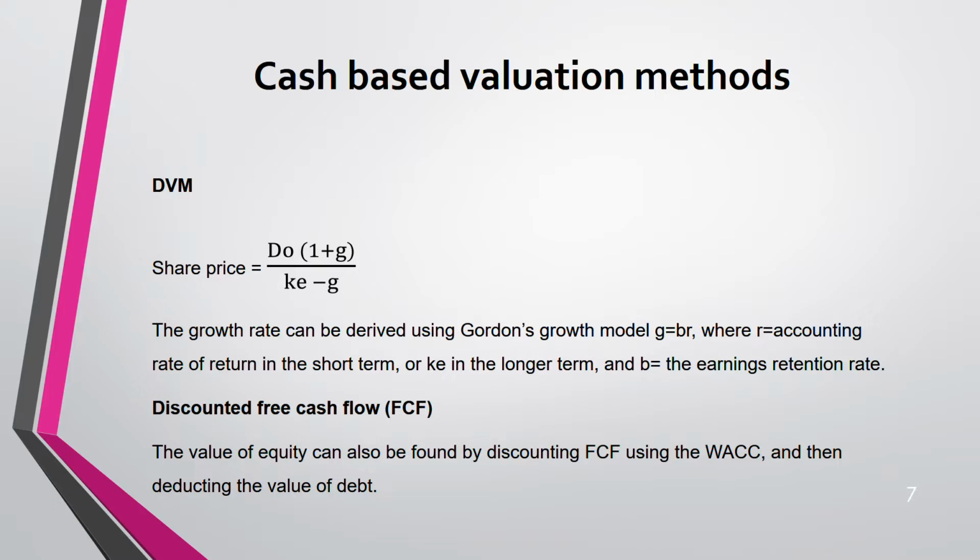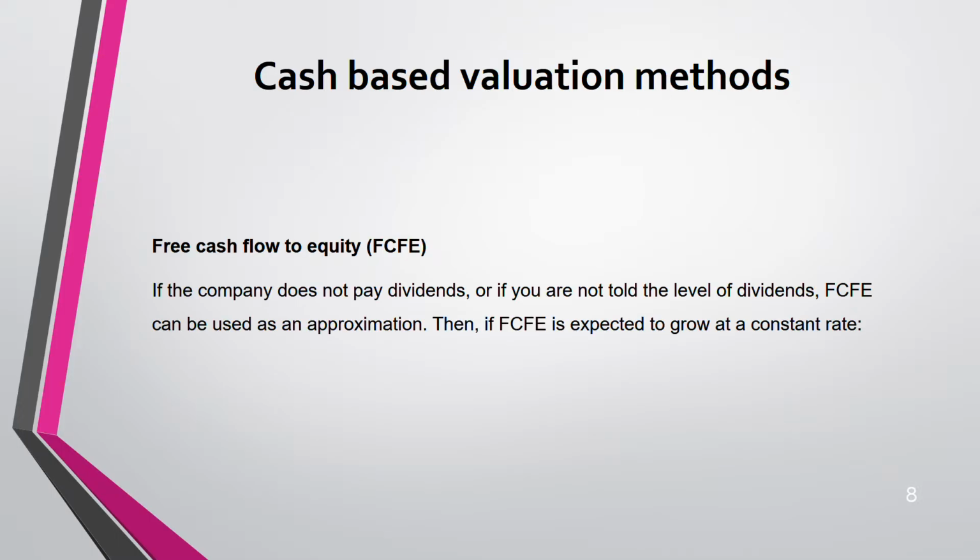You know how to make that table of free cash flow, right? It is same like net present value only. Here it is just free cash flow. You discount it using WACC and don't forget to deduct the value of debt. If it is FCF. If it is FCFE, which is the third method under cash based, you do not have to deduct debt. Whatever the value you get, that is the value of the company.